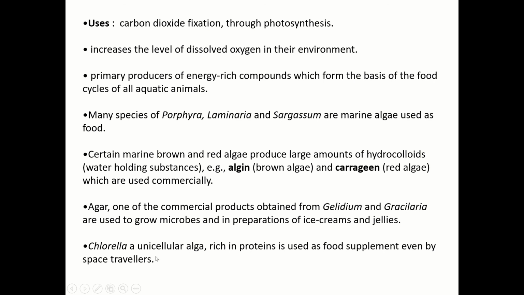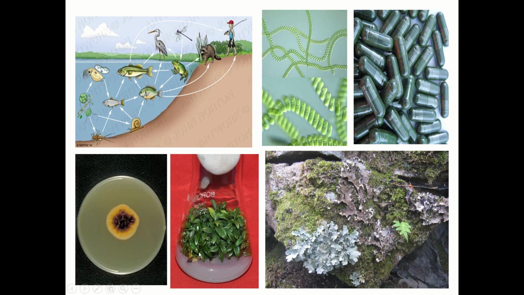Now Chlorella is a unicellular alga which is rich in protein and used as a food supplement even by space travelers. You know that for space travelers it is very difficult to carry food, so they use tablets of Chlorella as a food supplement, which is a unicellular alga. So you can see the application.